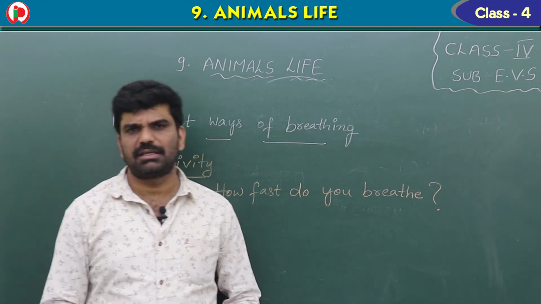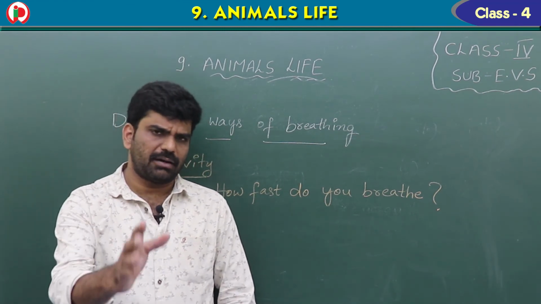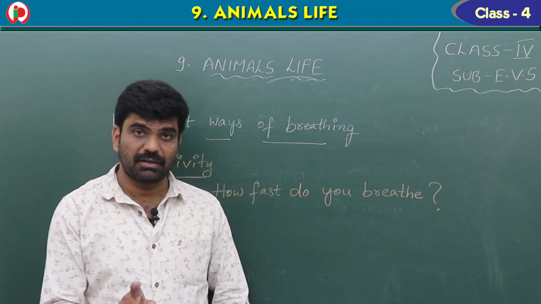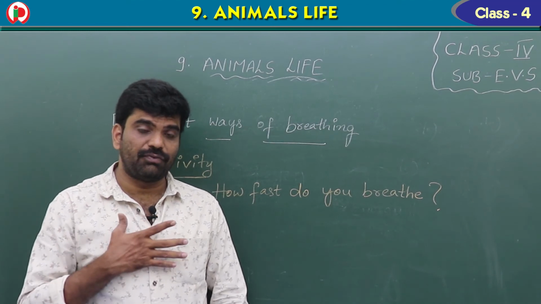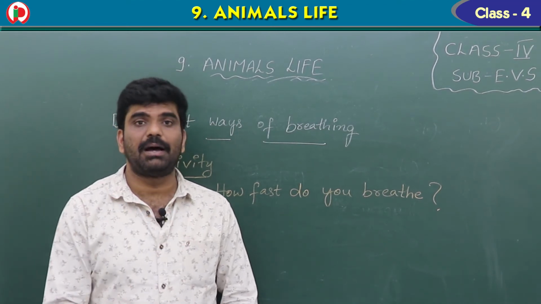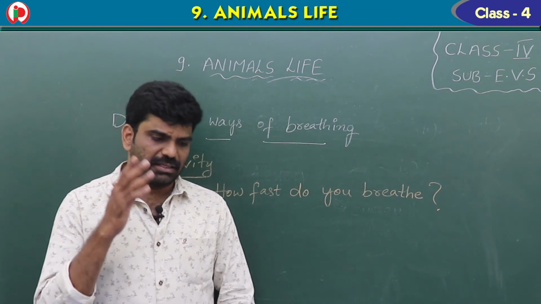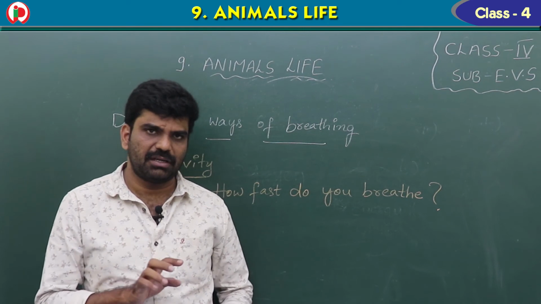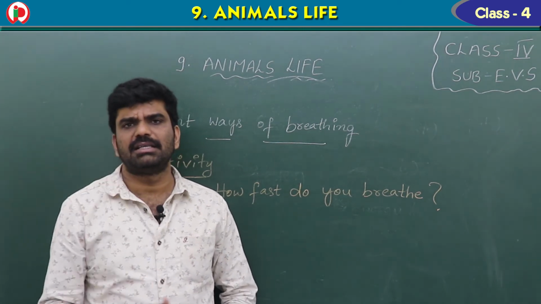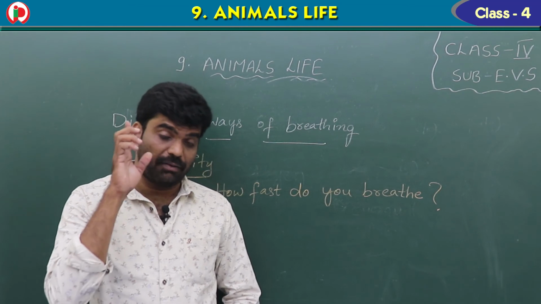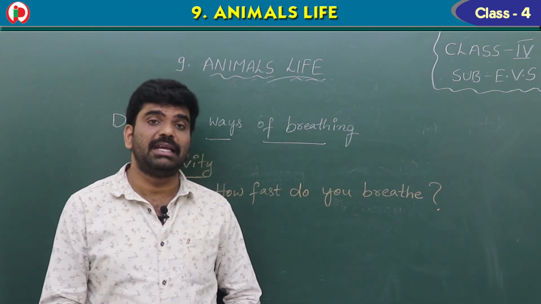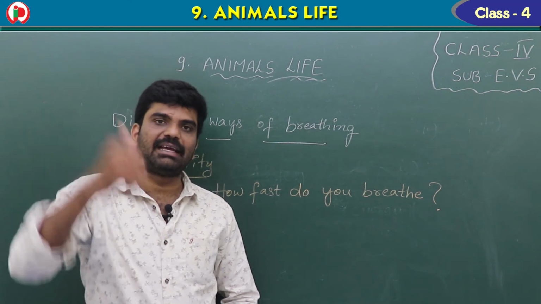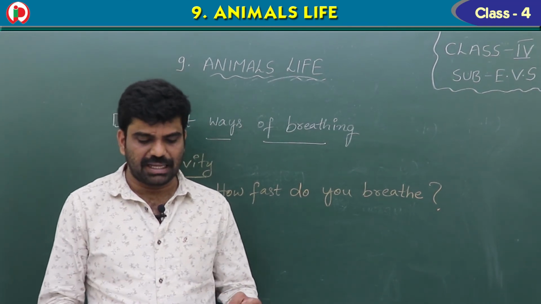So there are two cases. In the first case, you are in the same position, you are at rest. In the second case, you are running. So in the two cases, you feel that there is a difference in the breathing. In the first case, the breathing count is measured with the help of the watch. So that is normal. In the second case, after running, you have again counted the number of breaths per minute. It is very fast. That means the rate of breathing increases per minute. So that is the activity.